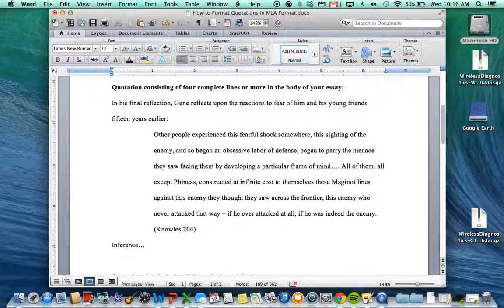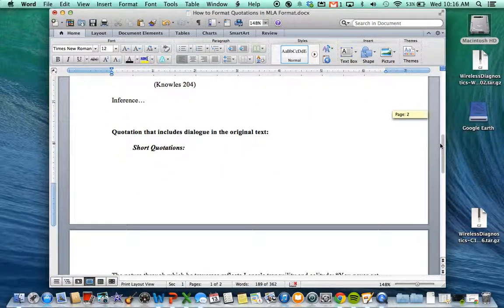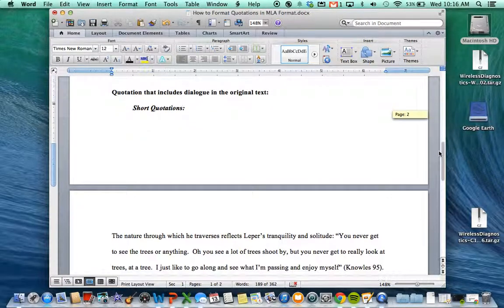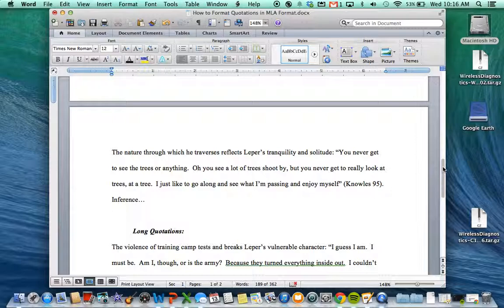The other 2 frequent examples that we often see in an analytical essay are quotations that include dialogue or they include quotation marks in the original text. So I'm going to show you a couple of examples of how to deal with that in an analytical essay. So here's our first example. Again, we have a quotation introduction that gives me a little bit of background, and then this is what the text looks like in the actual book that I'm using.